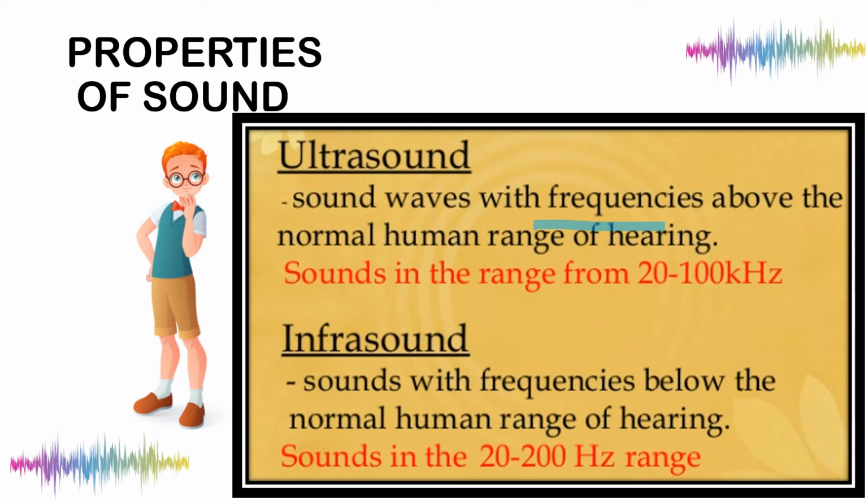Take note, the normal hearing of a human is between about 20 hertz and 20 kilohertz. In that range, we can still hear sounds. Beyond that, mahirap na po ma-detect yung sound wave na napuproduce ng environment o ng ibang bagay.